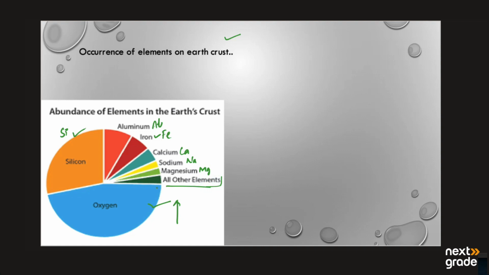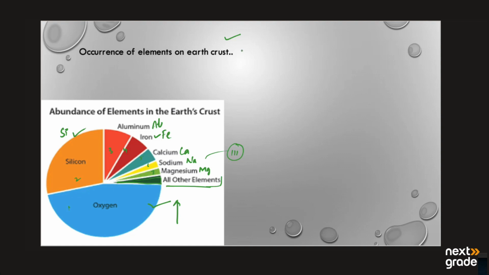It means the major percentage is made up of about seven elements. The remaining, almost 111 elements, have just a very small ratio on the earth's surface.